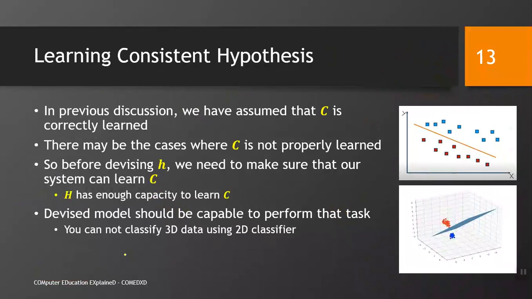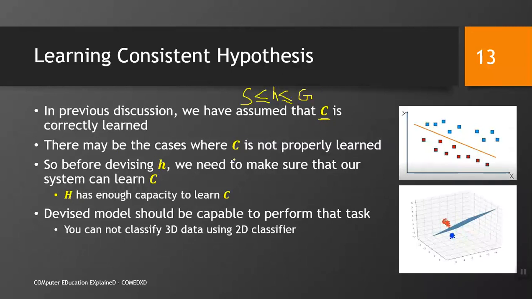Learning consistent hypothesis. What is a consistent hypothesis? We have seen that any hypothesis which correctly classifies the given set of data instances is known as a consistent hypothesis. Its minimal limit is S and its maximal limit is G, right, that we have seen previously, like this. H, the consistent hypothesis, is less than or equal to G and greater than or equal to S. We have assumed that C is the correctly learned hypothesis. We have the knowledge about C because it is given by the human expert or somebody who has told us that this is the exact answer of the given problem.